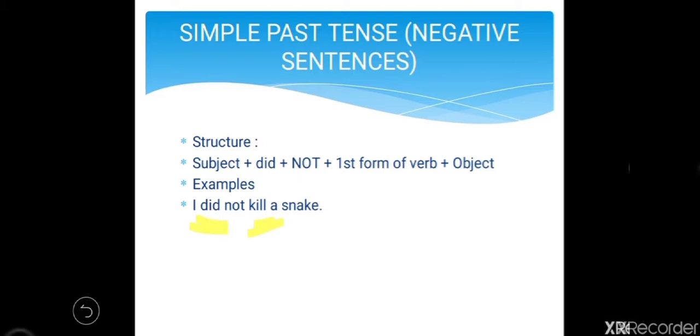Remember this thing, whenever you are using did you have to take the first form of the verb. So I did not kill a snake. He did not eat a mango. He, subject, did plus not plus the first form of the verb, that is eat, and then mango.